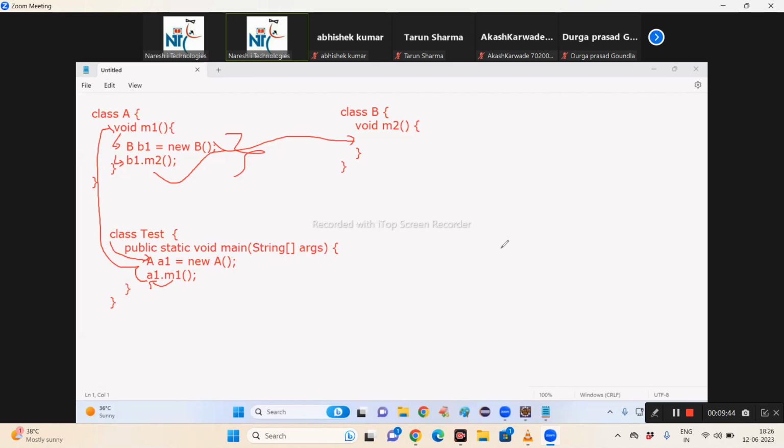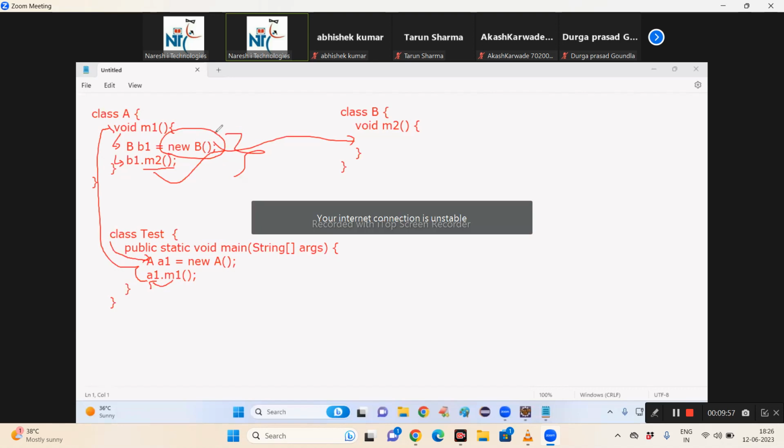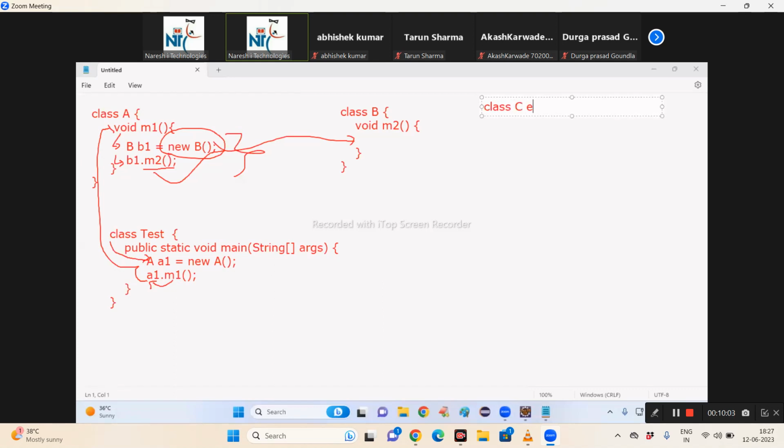Why static nature? This A method is all executed for this local object. Am I right? Yes. Always it is executed for this local object. Now, for example, this B class contains a subclass. Class C extends from B.